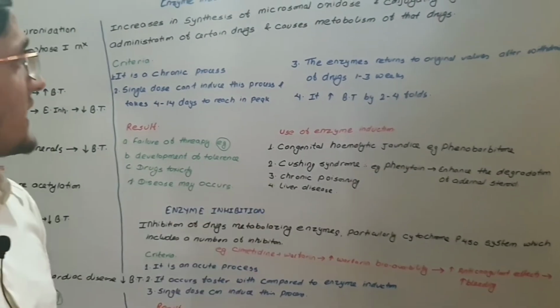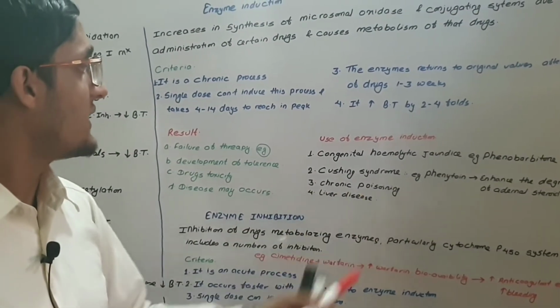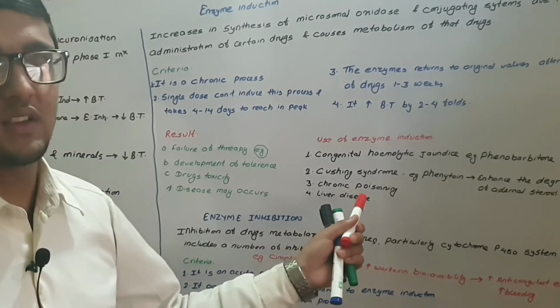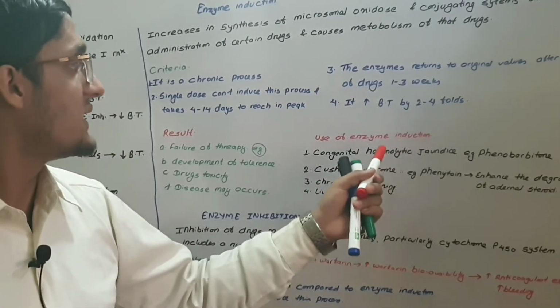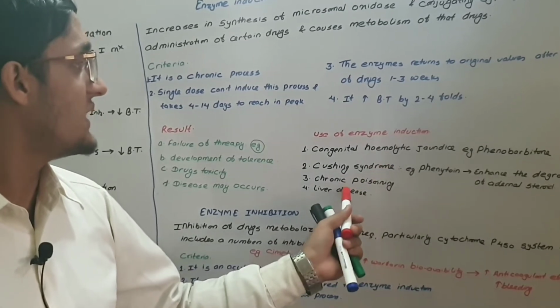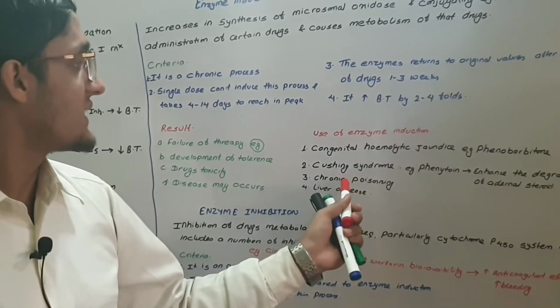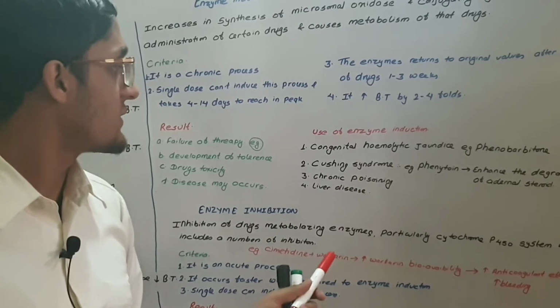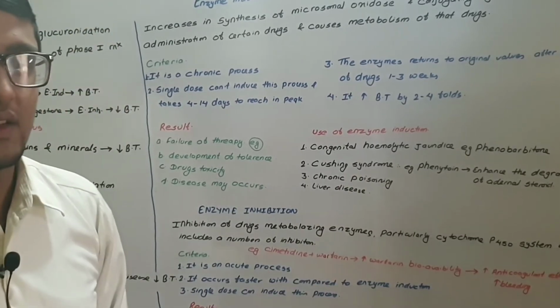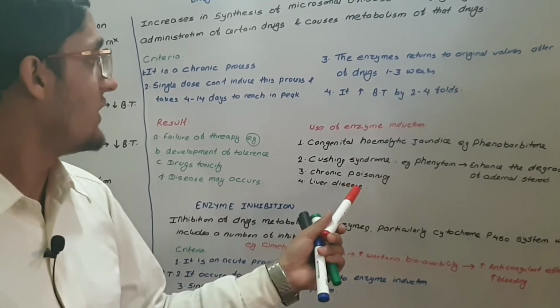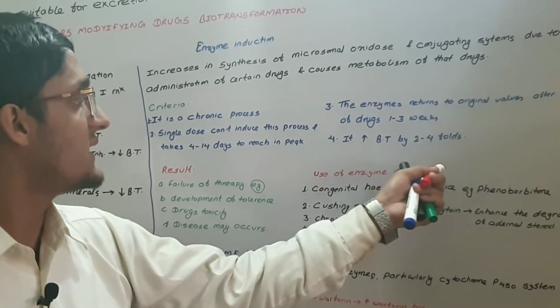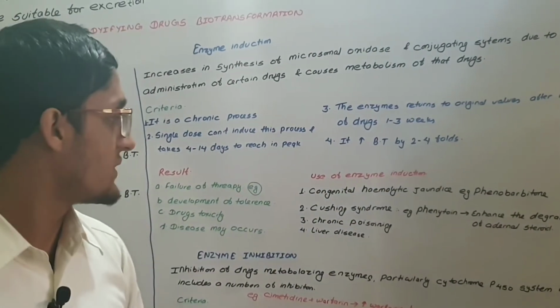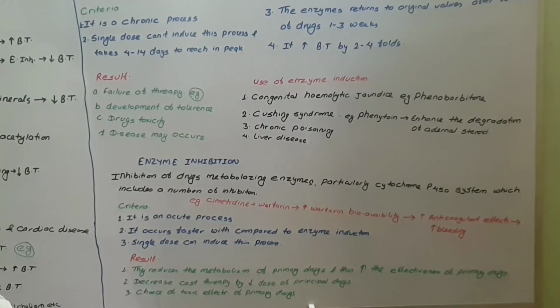There is also application in chronic poisoning, because enzyme induction causes stimulation of enzymes and removal or excretion of the toxic substance from our body. In liver disease, this process helps in synthesis of some enzymes, so it is used there.